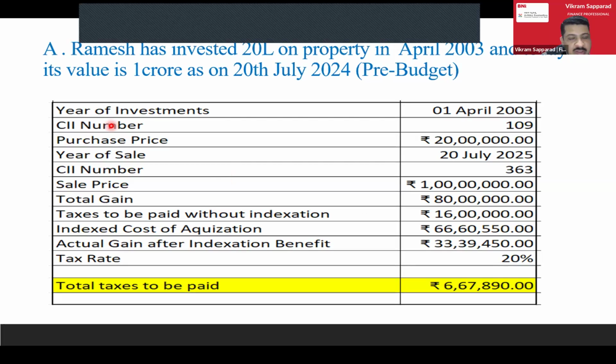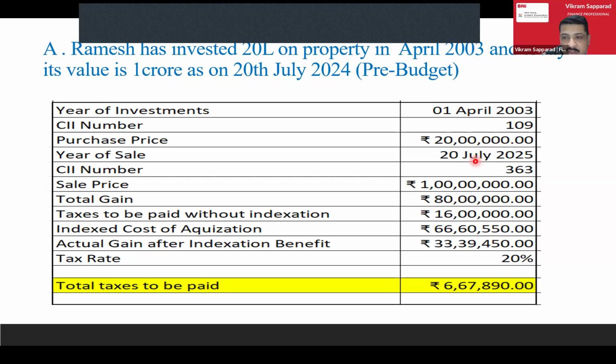If you search Google, it will show the CII numbers from 2000 till date. The last year number was 363, and the CII number in 2003 was 109. When it started in 2000, it was 100. So 100 became, in 2002, maybe 104 or 105, and in 2003 it became 109.